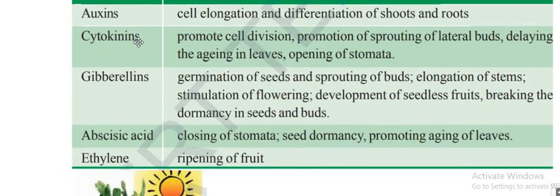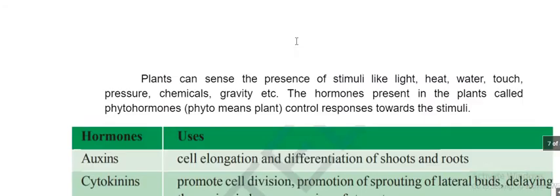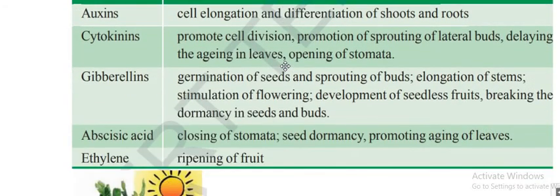Auxin, cytokinin, gibberellin, abscisic acid and ethylene. Very, very important table. This is guaranteed. This much big table, they may ask, may not ask, I don't know, but this small one is very important. Okay? One by one we will see. Auxin, what will it do? Elongation of roots and shoots.